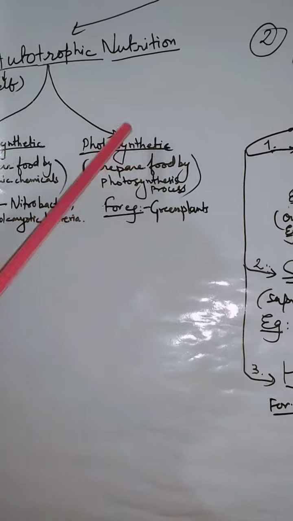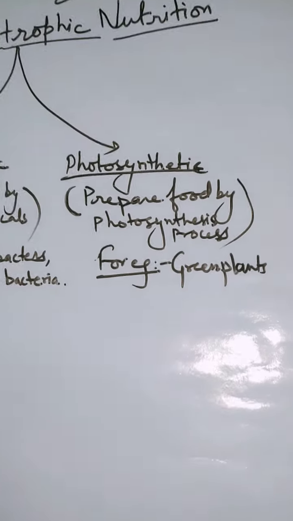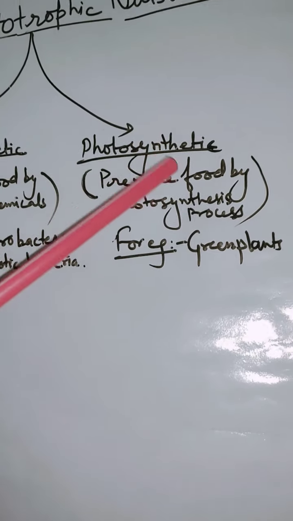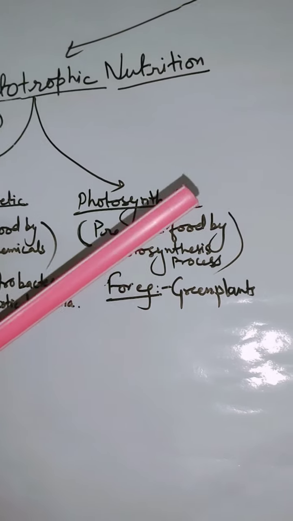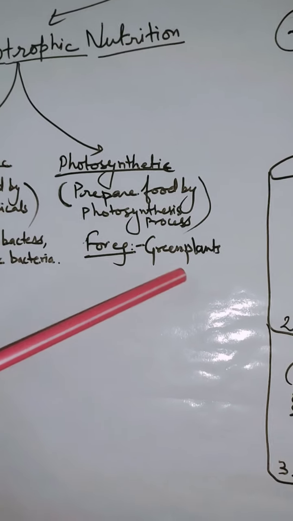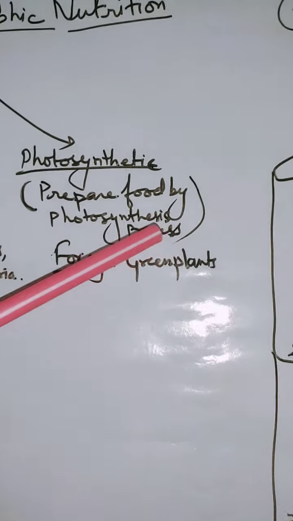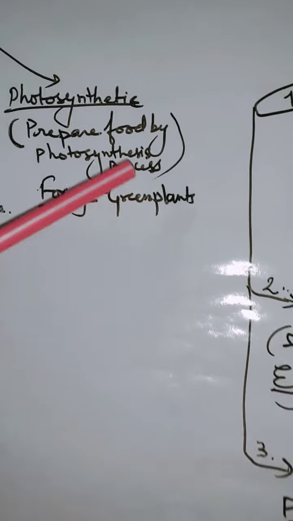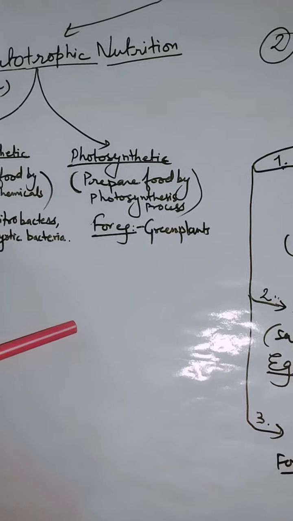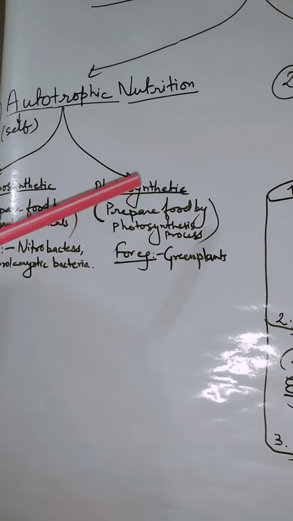Second one is photosynthetic organisms. Photosynthetic mode of nutrition is a way by which only green plants prepare their food by the process of photosynthesis. In earlier classes, you might have studied the process of photosynthesis.